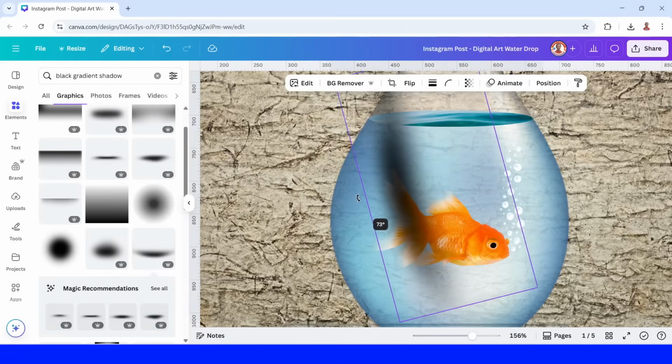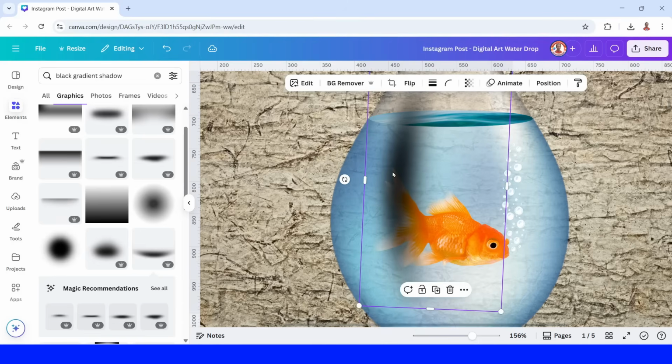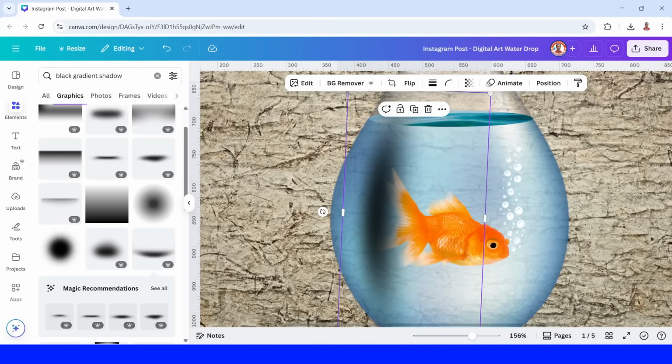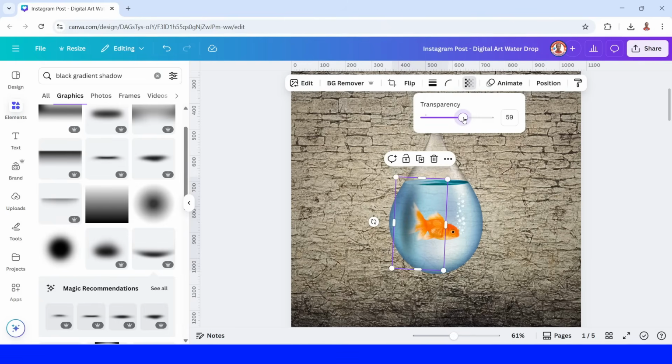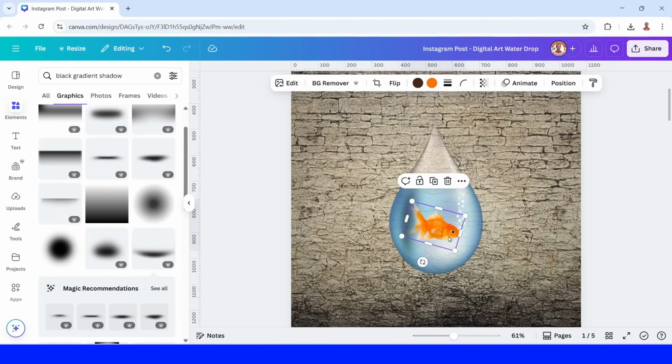I will rotate. Place it here. Reduce the transparency. And I will move and I will increase the size of the fish. Okay.